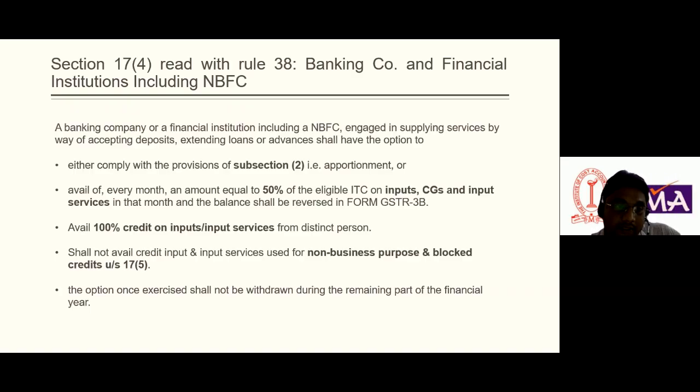And further there is a condition: once the option is exercised, it cannot be withdrawn during the remaining part of the financial year. So banking companies and financial institutions have to clearly identify which option is most feasible for the company, and they adopt one option out of the four mentioned here.